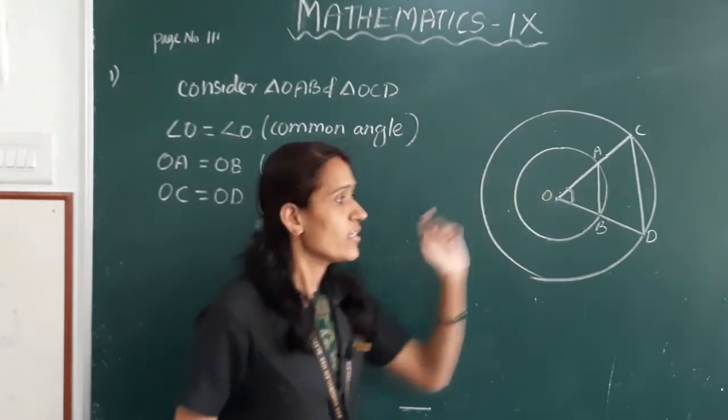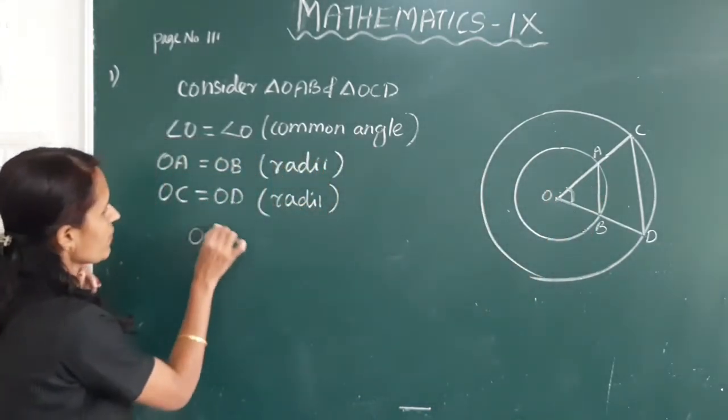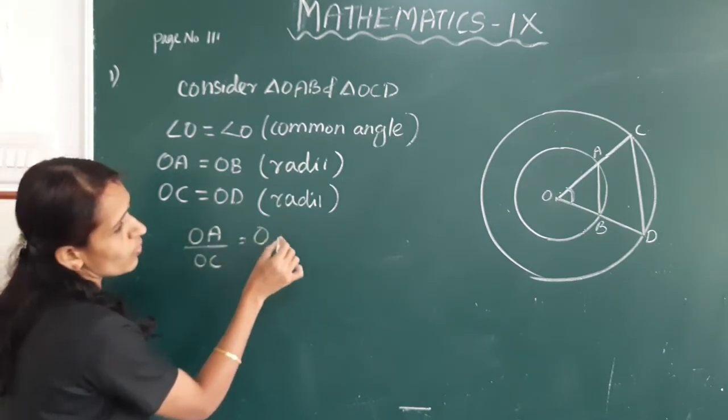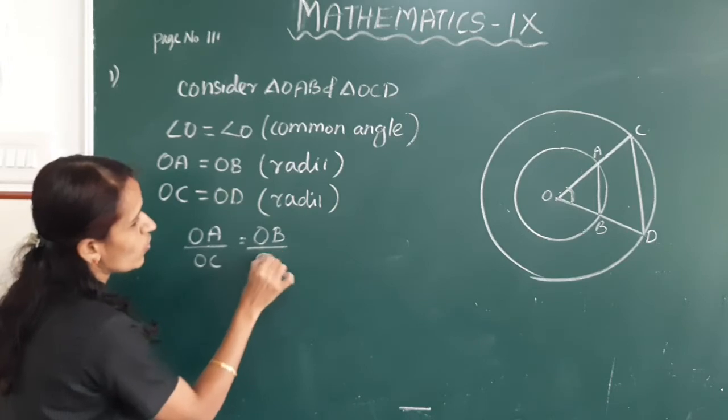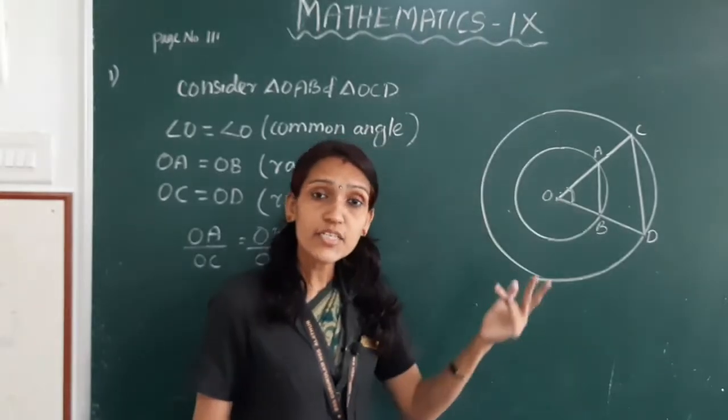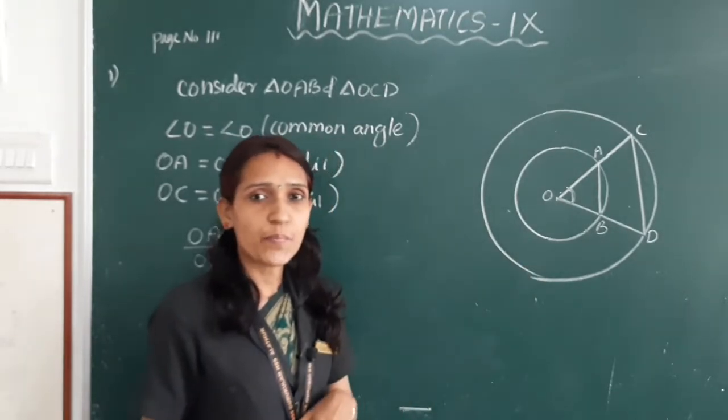From this we get OA by OC is equal to OB by OD. That is, radii are scaled by the same factor.